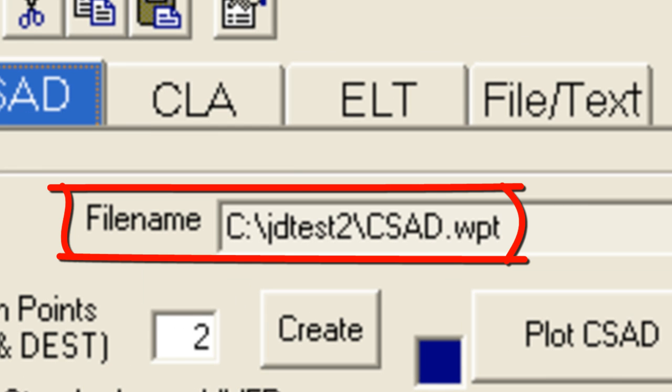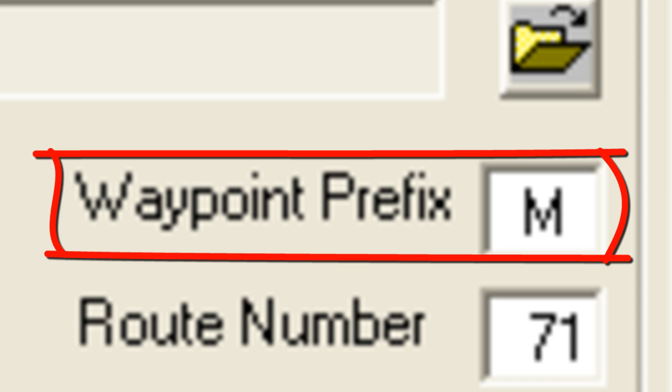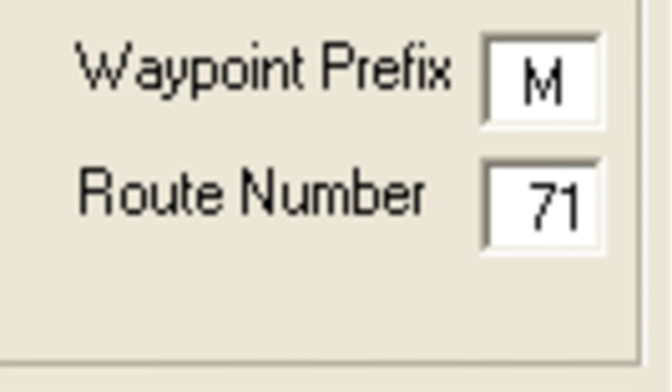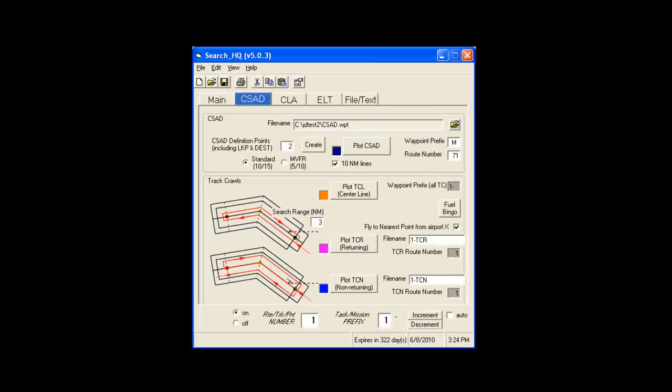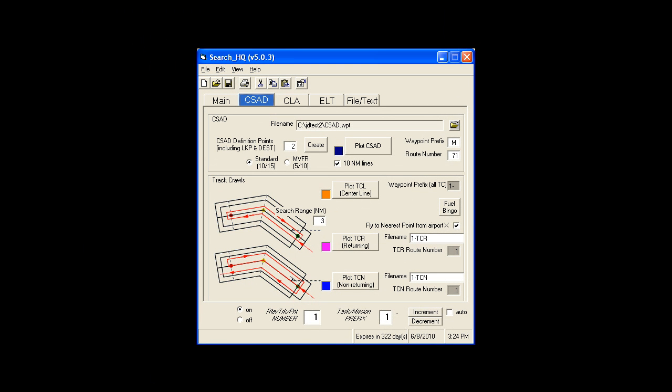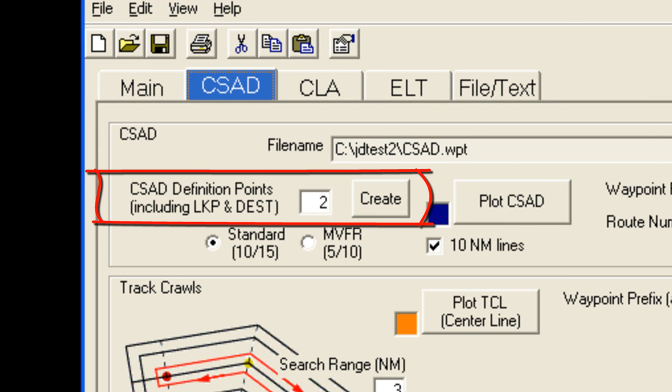The File Name box will show you where the current CSAD will be saved. The Waypoint prefix is simply the first letter identifier for each 10 nautical mile segment. The default is M. Aussie Explorer will store your Search HQ CSAD as a route. Because Aussie Explorer can store several routes at once, the route number box is the Aussie Explorer route number that corresponds to your Search HQ CSAD. Again, these controls are rarely used and usually don't need to be modified for most CSADs. The two controls you will use the most are the CSAD definition points and the Create button.